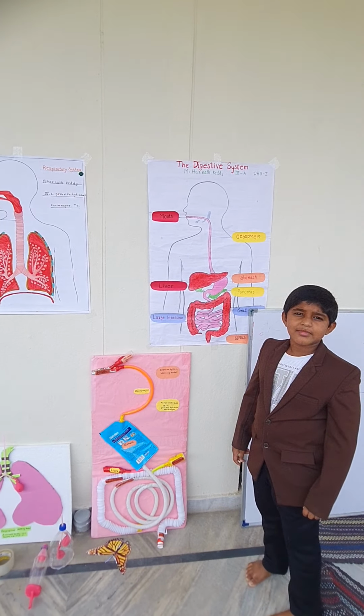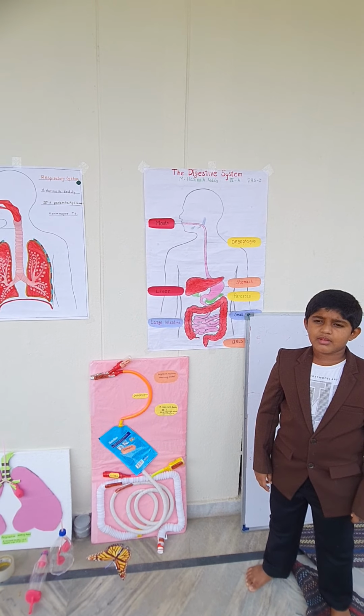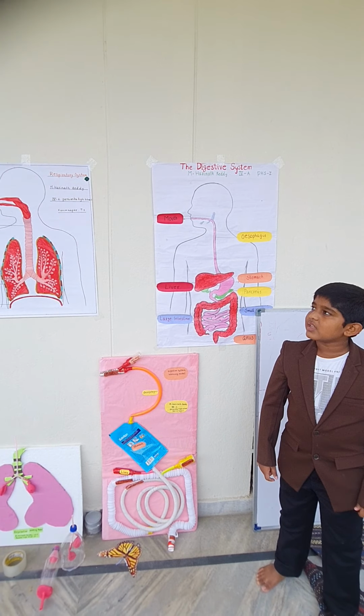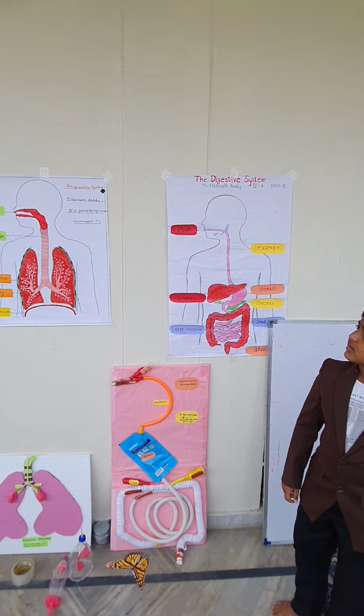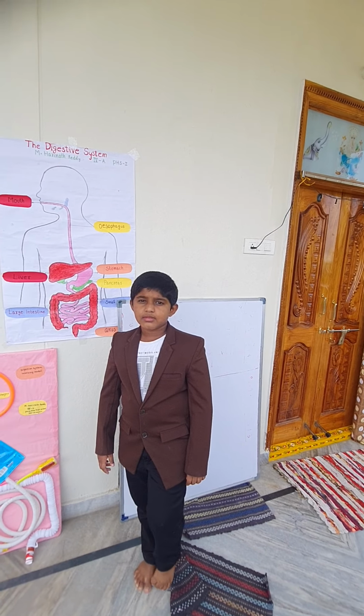Then in which system does the food usually break down? Digestive system. Good. So to digest and break down the food, we need oxygen. So through which system do cells generally get oxygen? Respiratory system. Very good. Thank you.